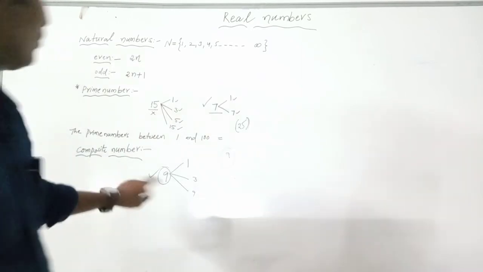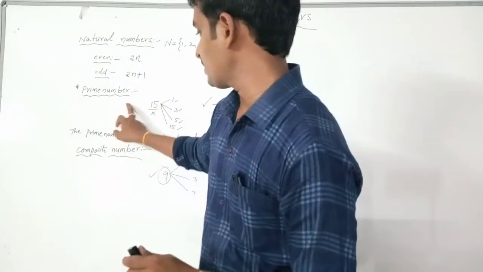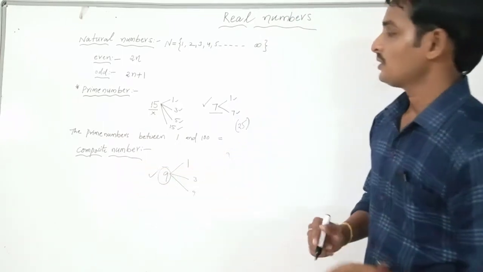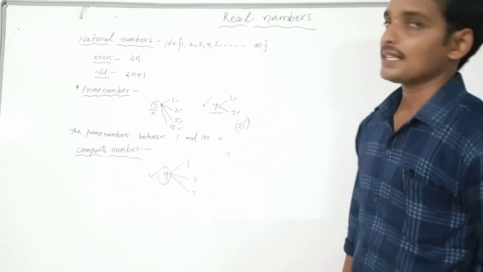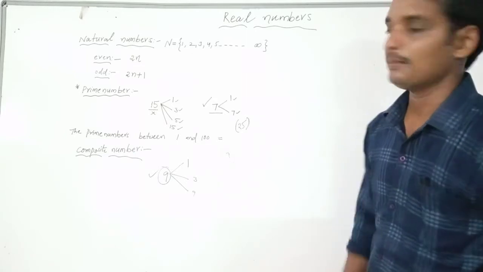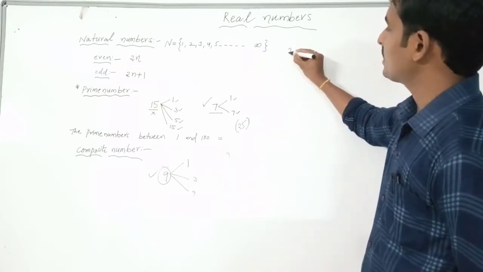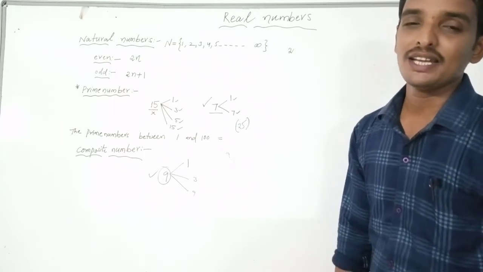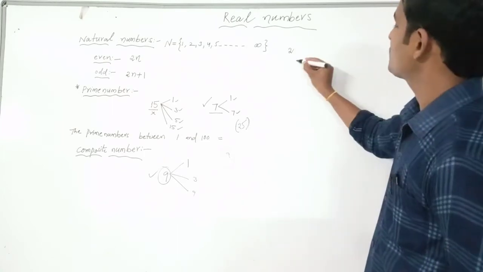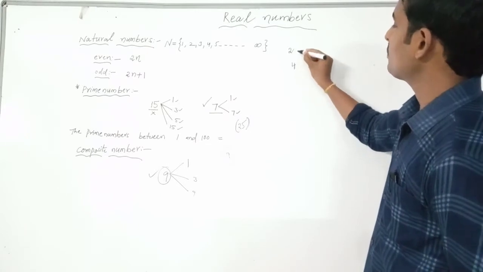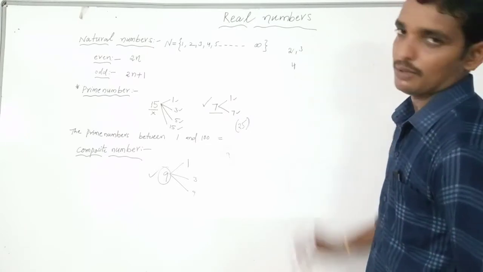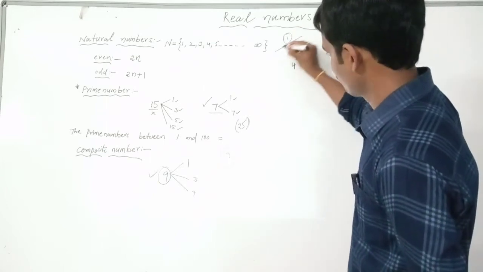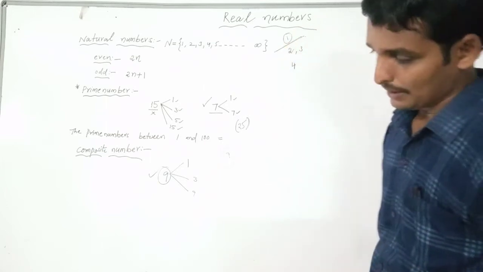Okay, write the notes for prime number and write the notes for composite number. So I will ask you one question. What is the smallest prime number? You are absolutely right, 2. 2 is the smallest prime number. What is the smallest composite number? That is 4. What about 3? 3 is also a prime number. But we have a number 1. The numbers start from 1.